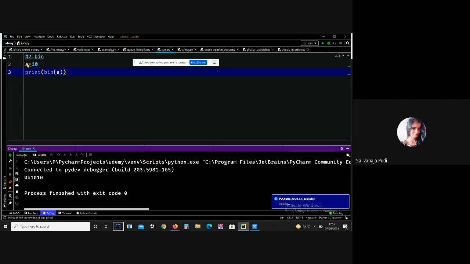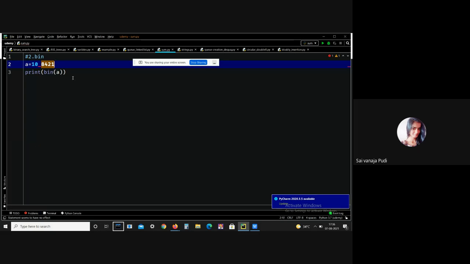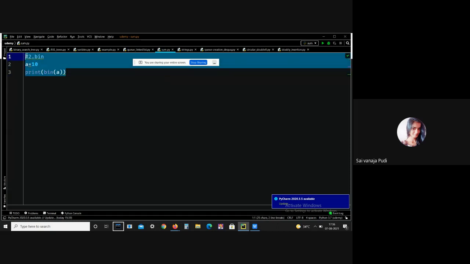1010 means what? 8421, right? Generally, binary representations are 8421. 10 here means 8 plus 2, so 1 0 1 0. So I got the output perfectly. Okay, let me delete all this.